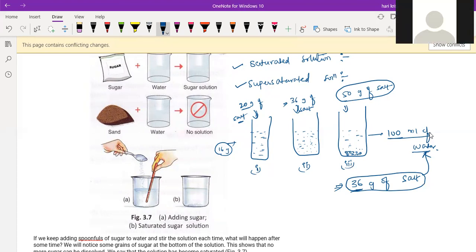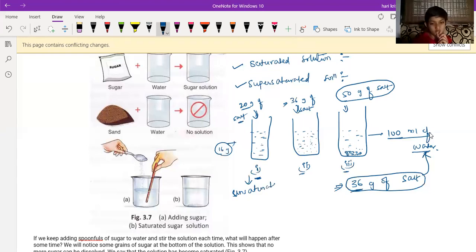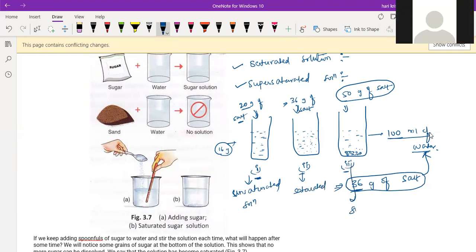But even after adding 20 grams of salt, if you add 20 more grams of salt, what will happen? Sir, 4 grams of salt will settle at the bottom. Now you understand what this is? These three: the first one is the unsaturated solution, the second is the saturated, and the third one is the supersaturated. Now I will take the definitions of all three.